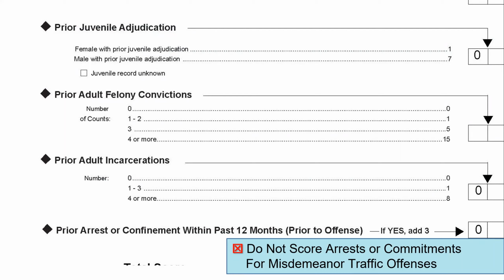One of the unique factors, though, is prior arrest or confinement within the past 12 months. Just note for this factor, you do not score arrests or commitments for misdemeanor traffic offenses. Remember, criminal traffic infractions are not scored anywhere on the guidelines. But for this factor, you're not scoring anything related to an arrest or commitment for a traffic offense.